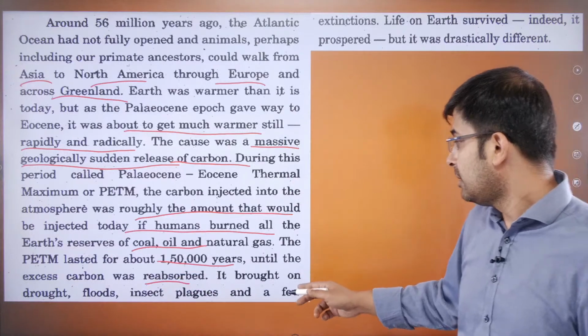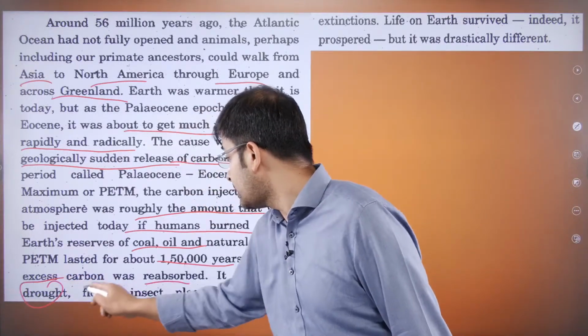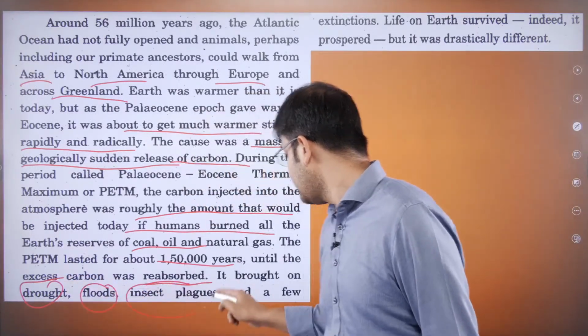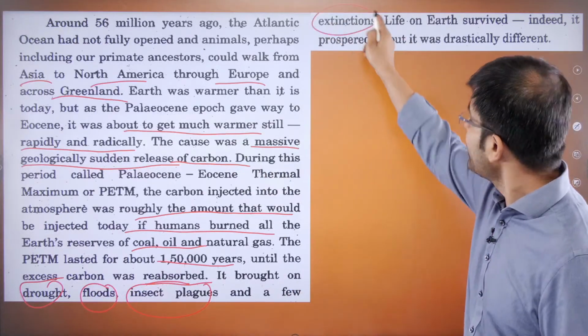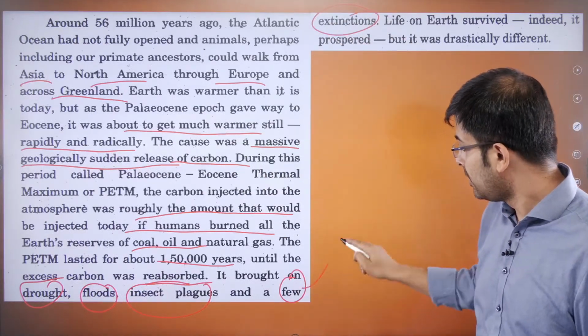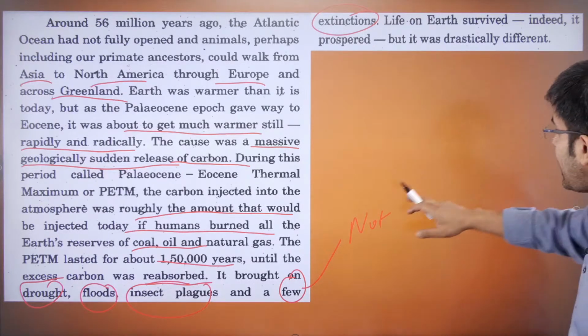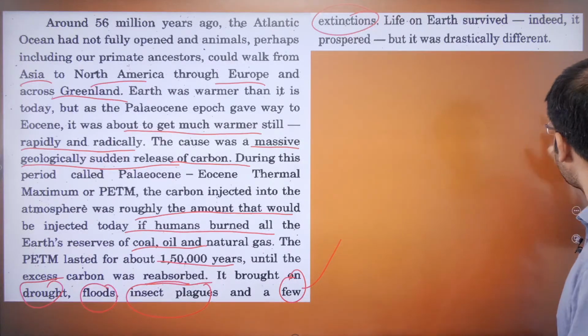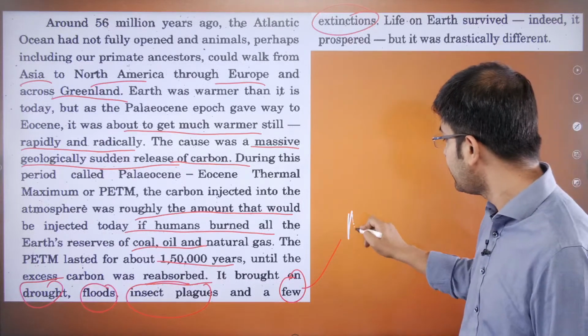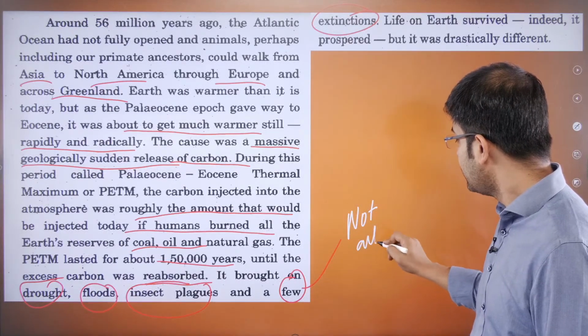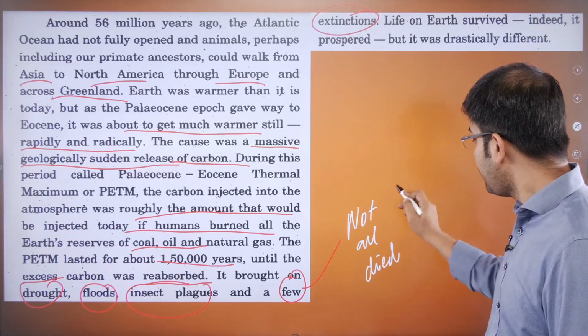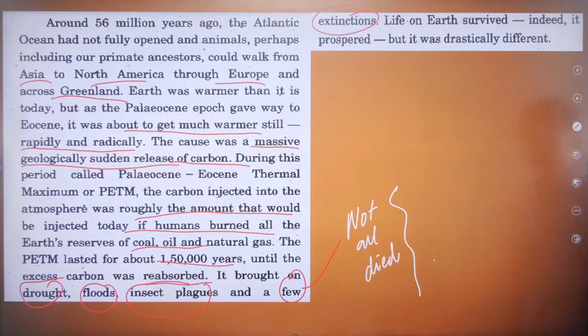It brought drought, floods, insect plagues, and a few extinctions. Few, not all. Some animals died, some survived, in spite of the heavy temperature. Life on Earth survived.